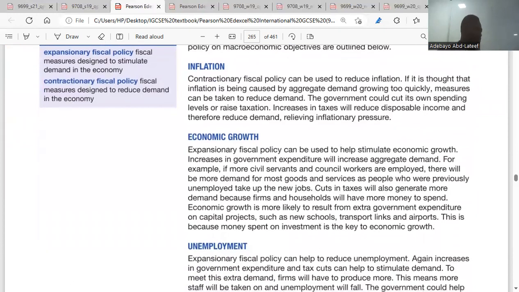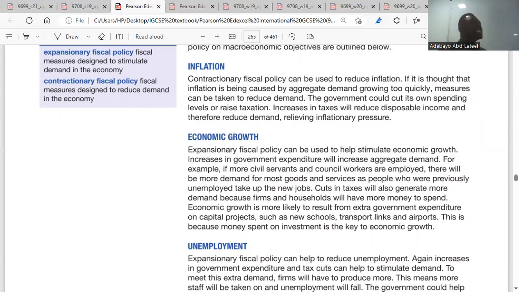So, for economic growth, if government wants to increase the economy, if government wants the economy to grow, government can use expansionary fiscal policy. How? Because at that point in time, aggregate demand would have increased through subsidy or lowering taxes. Either way, when there's subsidy, consumer purchasing power would rise. Income will rise. Yeah, that's consumer purchasing power.